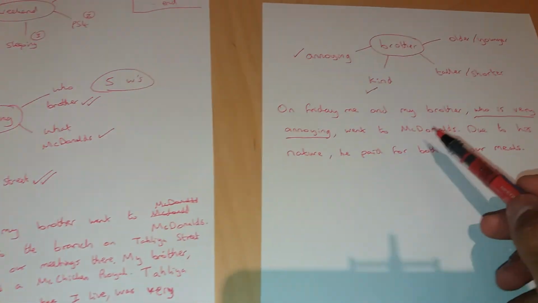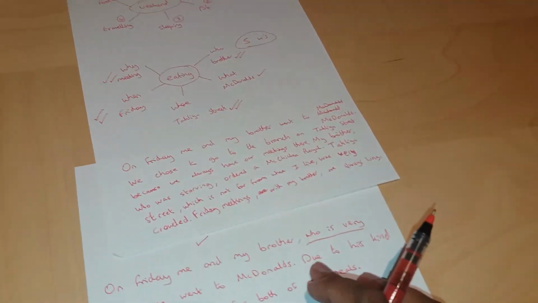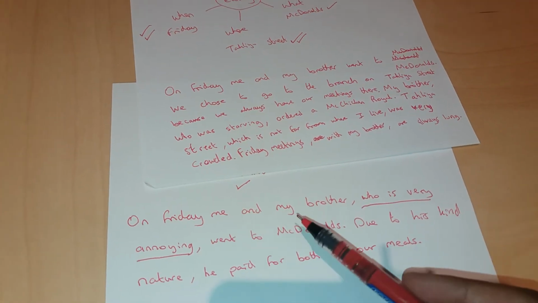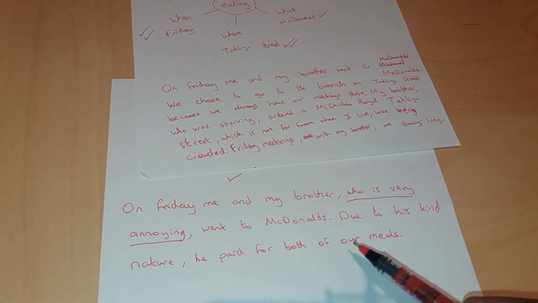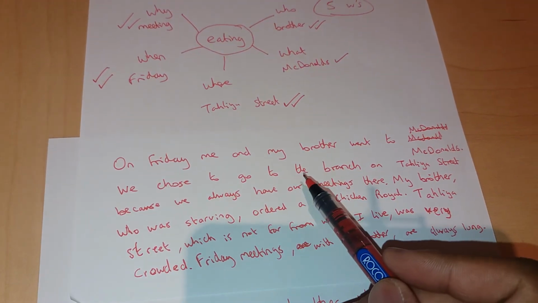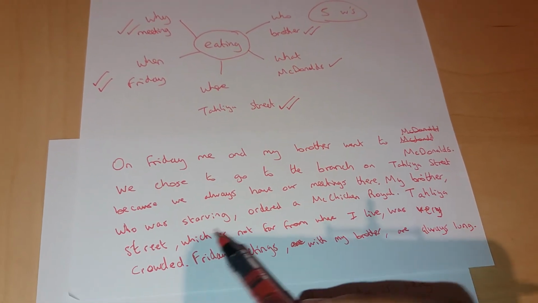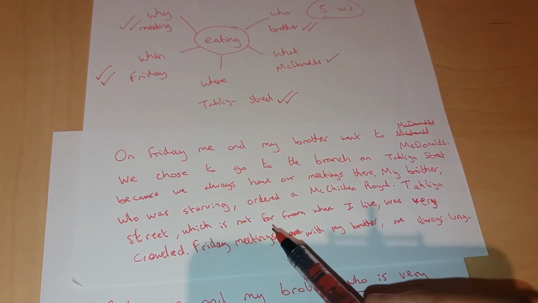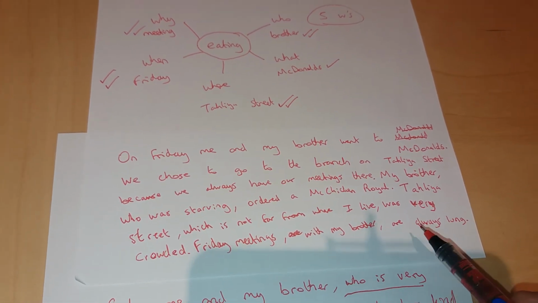Let's just read it back, having added that little bit of extra information from there. So that first sentence, I've moved across over here. So this might get a little bit confusing actually. Let's just put them right next to each other. So I'm going to go back up there. On Friday, me and my brother, who is very annoying, went to McDonald's. Due to his kind nature, he paid for both our meals. And then I can continue from here. We chose to go to the branch on Tahliya Street because we always have our meetings there. My brother, who was starving, ordered a McChicken Royale. Tahliya Street, which is not far from where I live, was very crowded. Friday meetings with my brother are always long.